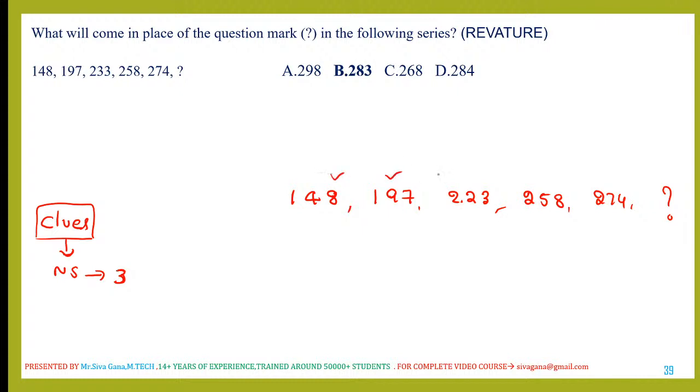As the numbers are almost closer, take the differences. 148, 197. Difference is 49. This difference is 36. This difference is 25. This difference is 16. This is 7 square, this is 6 square, this is 5 square, this is 4 square. Next difference will be 3 square, which means 9.